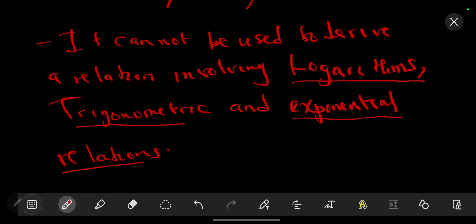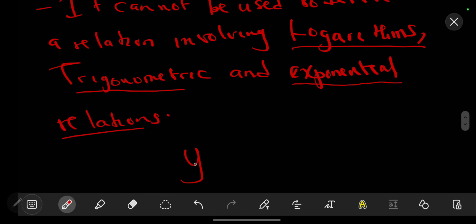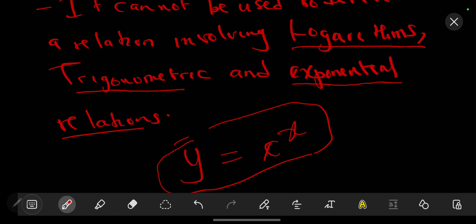So that's why dimensional analysis cannot be used to determine a formula having an exponential. Let's say the formula is y equal to e to the power x. This cannot be found using dimensional analysis, as exponentials are considered to be dimensionless.